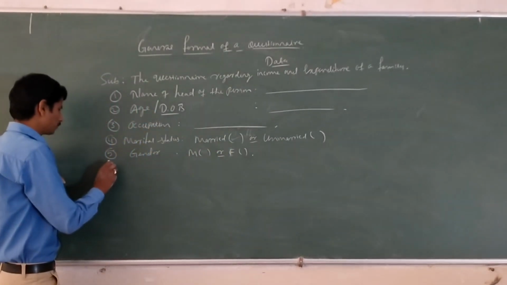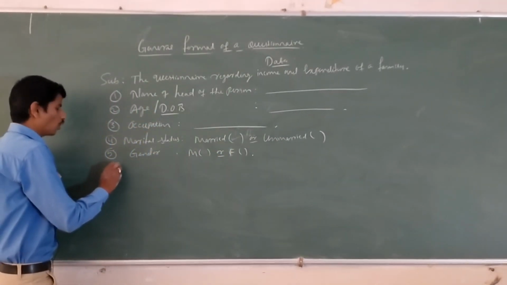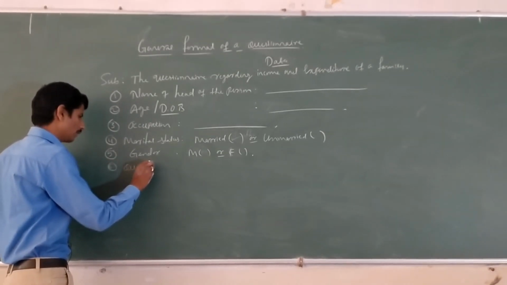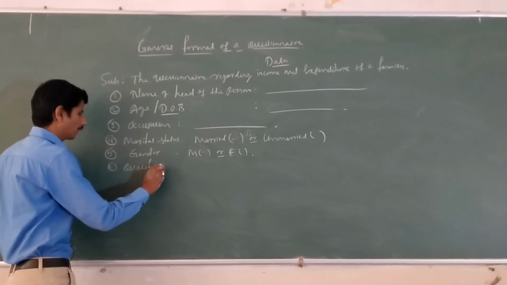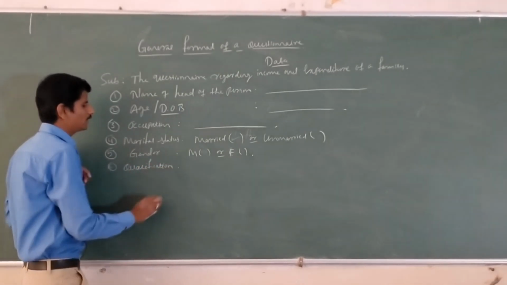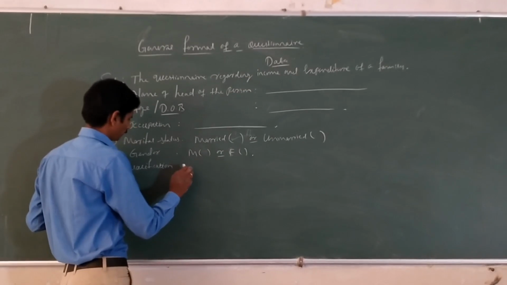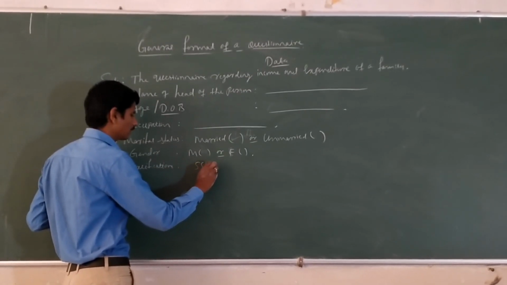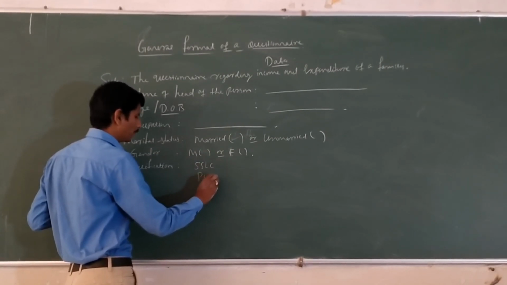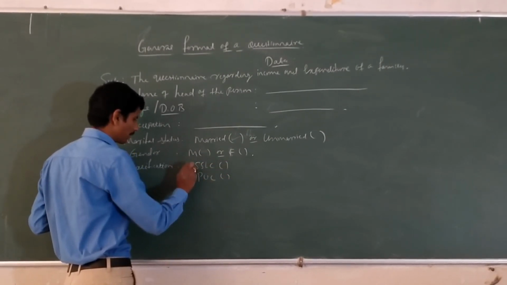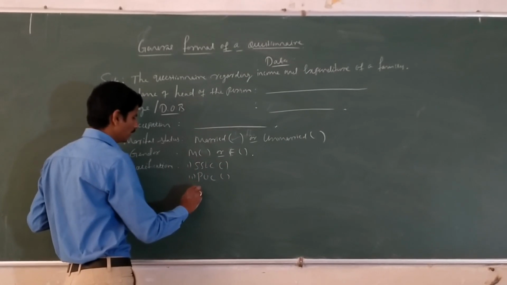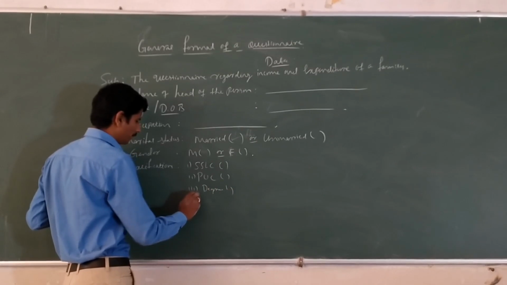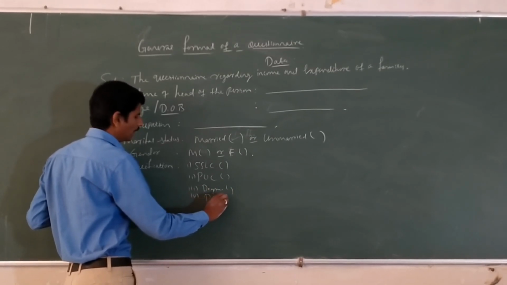The next fifth one, qualifications. Suppose if it is SSLC, PUC, you have to mark: SSLC first, PUC second, degree third. Next one is PG, etc.